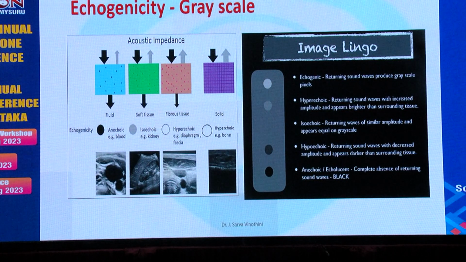The echogenicity or the grayscale is a comparative thing. If the returning echo is equal to the surrounding structures, you get an isoechoic dot, like for kidney and liver. If the returning echo is much lesser compared to the surrounding structure, almost no returning echo, then you plot it as an anechoic dot, like blood or fluid. If the returning echo is very high compared to the surrounding structures, we get a hyperechoic dot, as we get for fascias and bones.